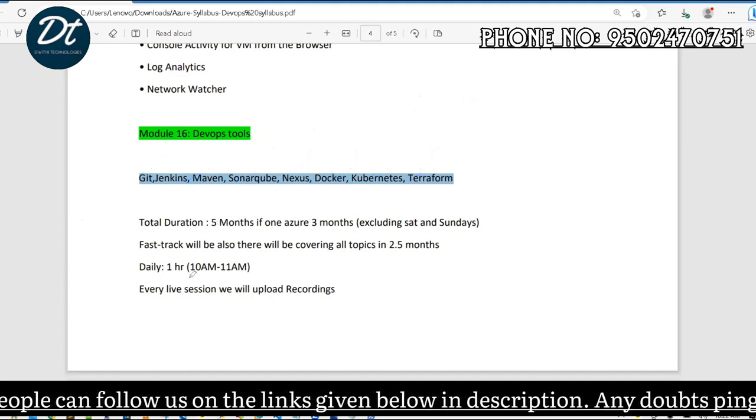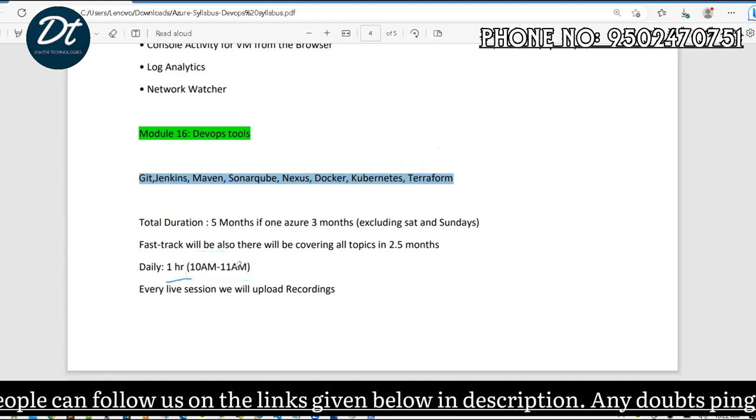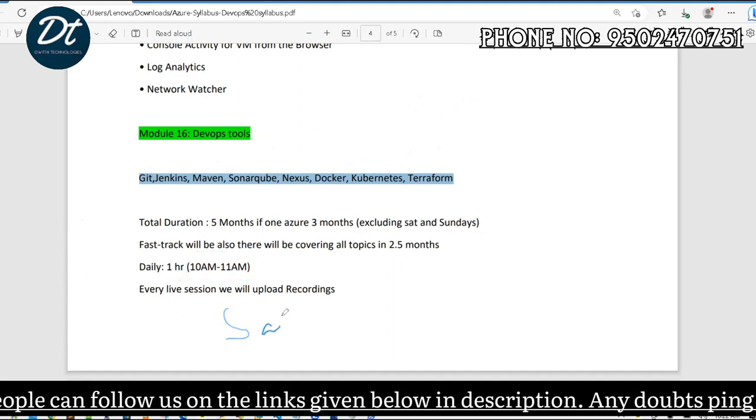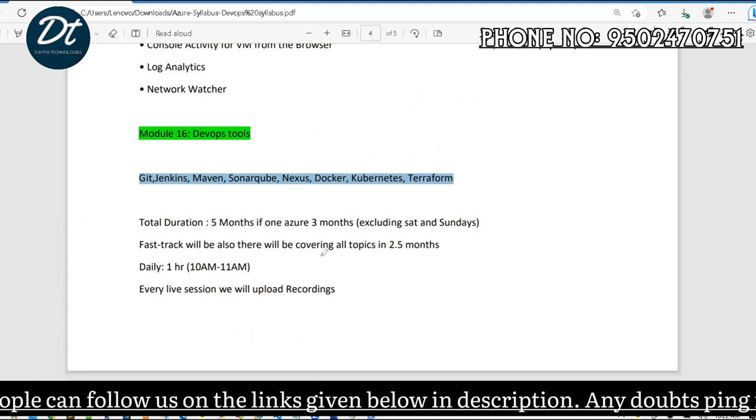The regular timings are 10 to 11. These are the regular hours, Monday to Friday only. There are no sessions on Saturday and Sunday.